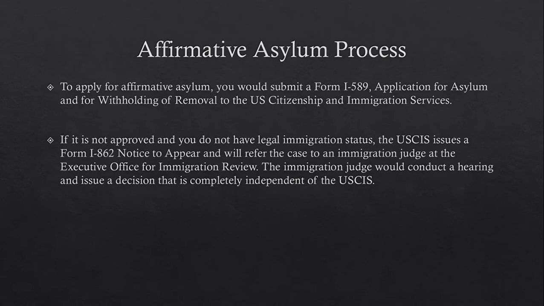To apply for affirmative asylum, you would submit a Form I-589 application for asylum and for withholding of removal to the U.S. Citizenship and Immigration Services. If it is not approved and you do not have legal immigration status, the USCIS issues a Form I-862 notice to appear, and you will be referred to an immigration judge at the Executive Office for Immigration Review. The immigration judge would conduct a hearing and issue a decision that is completely independent of the USCIS.